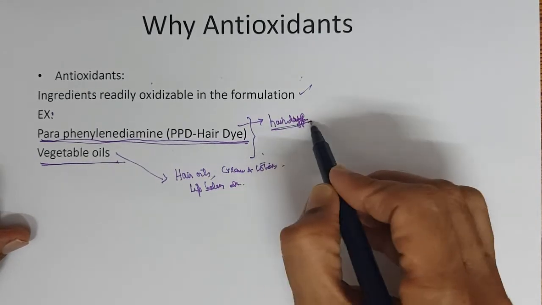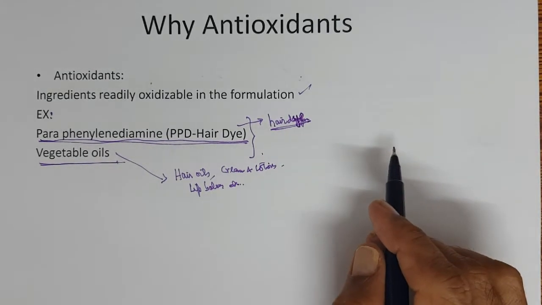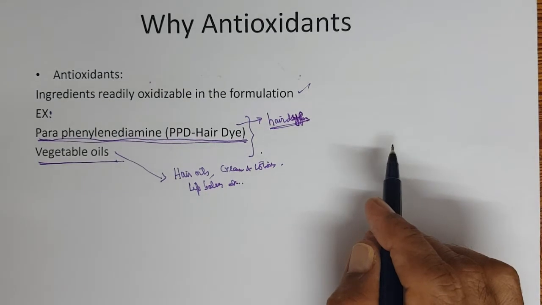It's the basic hair dye, okay? PPD based hair dye.